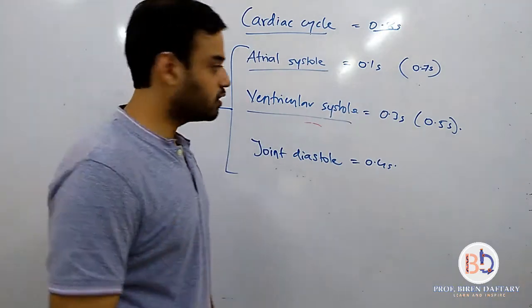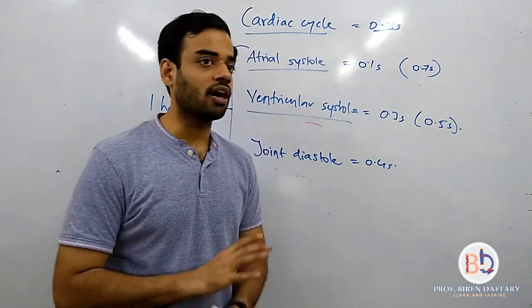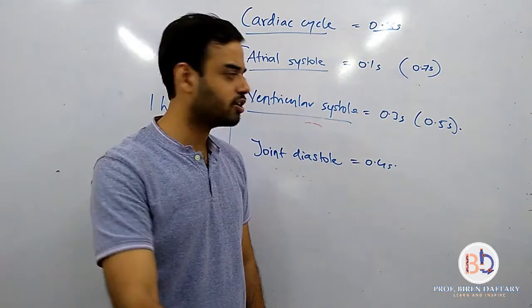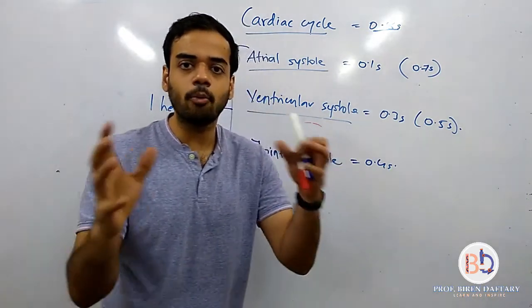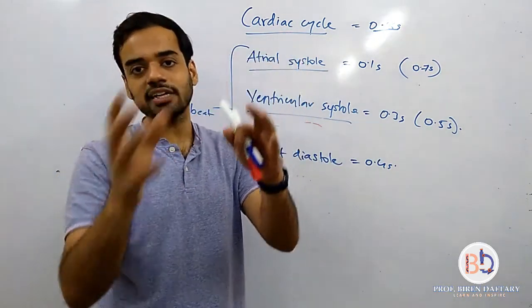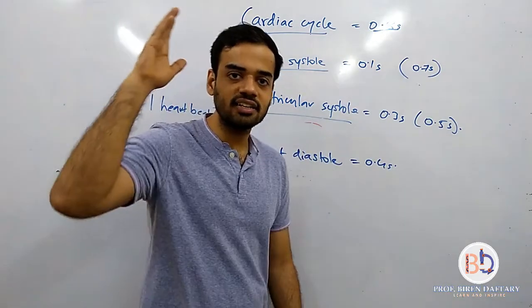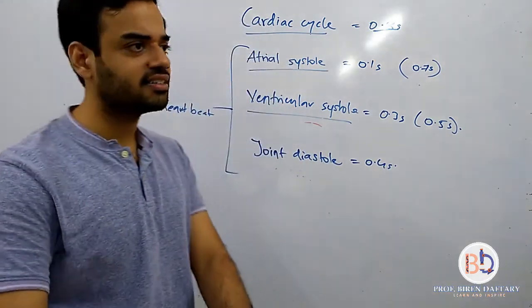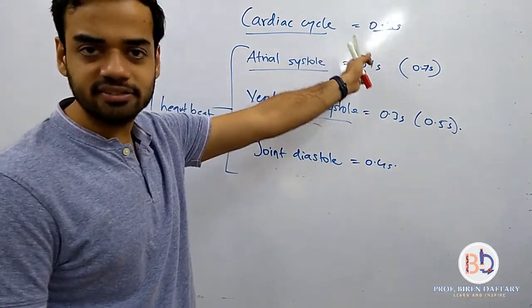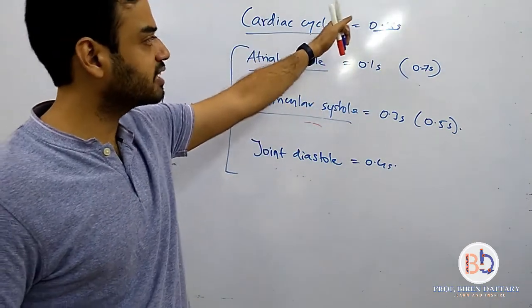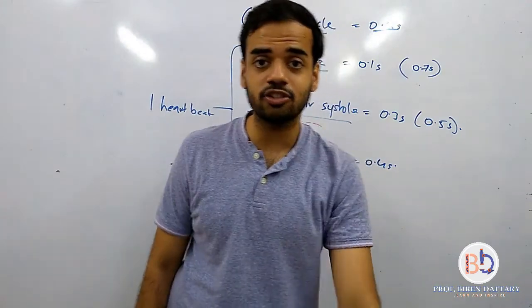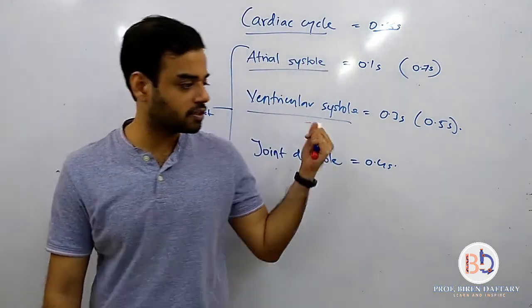Done. So once the ventricles have contracted, now the heart doesn't have blood for a very short time, and that is 0.4 seconds. All the chambers are relaxing, so it is called joint diastole. Systole is contraction, diastole is relaxation. That is it. That is your cardiac cycle. Simple. So cardiac cycle is important. Questions are asked on this part. Okay. I hope you have understood.